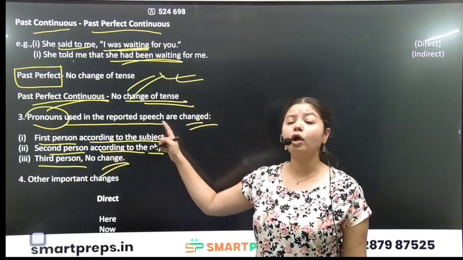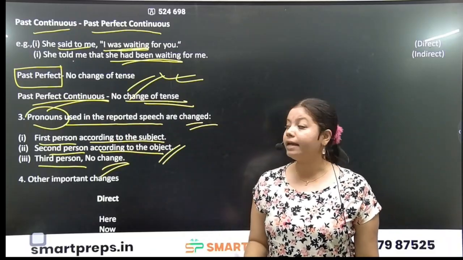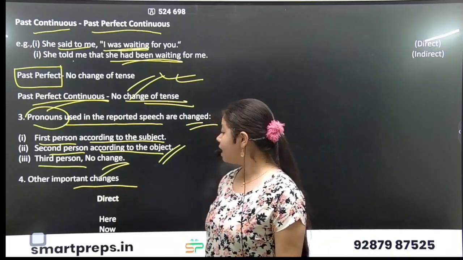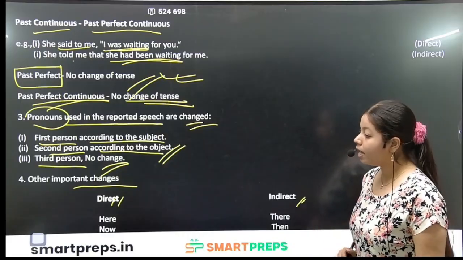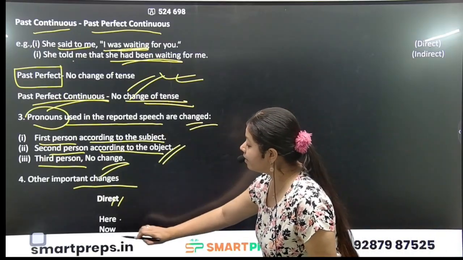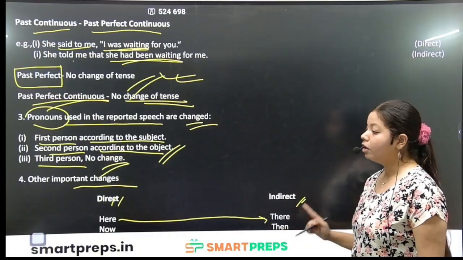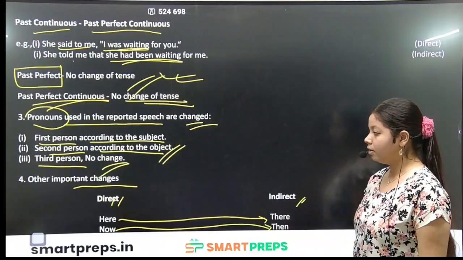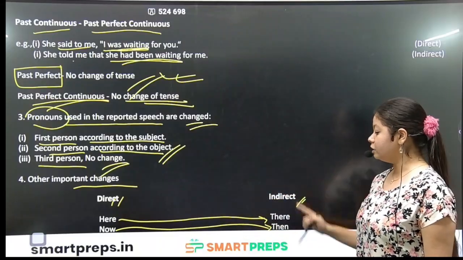Other important changes: have you seen the direct and indirect table I have bought? Whenever there is "here" in direct speech, there will be "there" in indirect speech. Whenever there is mention of "now," there will be mention of "then." So here is converted to there, and now is converted to then.